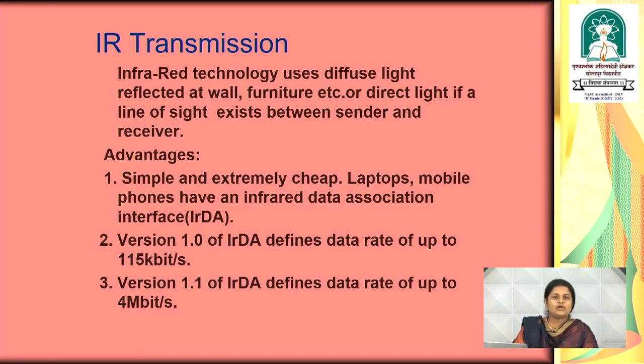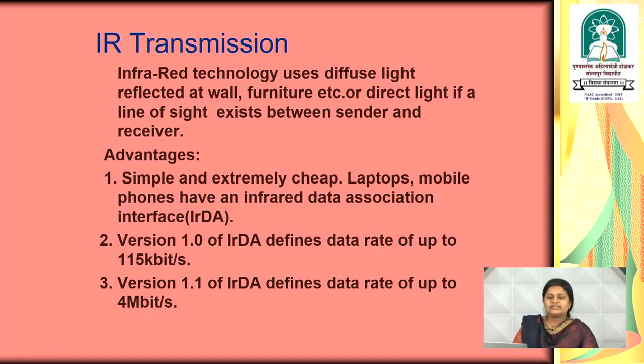This infrared technology has different versions. Version 1.0 of IrDA has a data rate of up to 115 kbps, and version 1.1 supports a data rate of up to 4 Mbps, meaning the maximum data rate of infrared transmission technology is 4 Mbps. This is not enough data rate to transfer data from one machine to another machine.